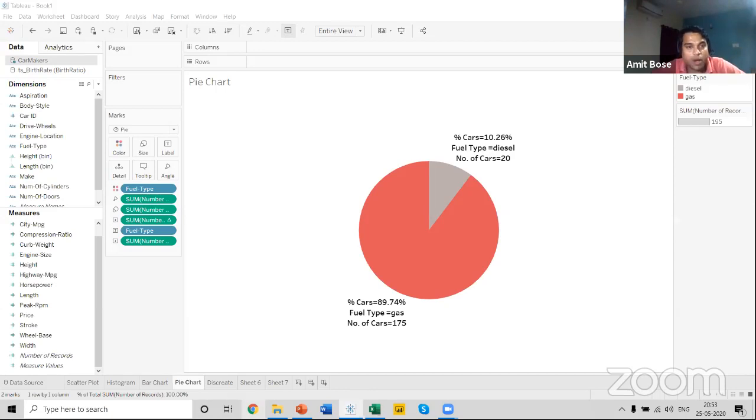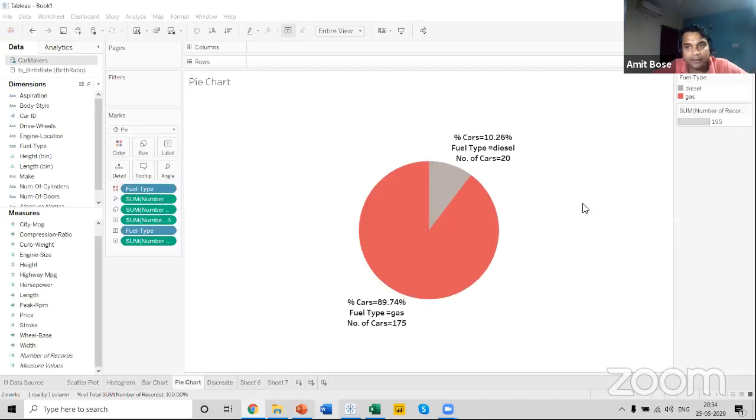So let me show you how we can use the concept of dual axis in order to create a donut chart. So this is how a donut chart looks. In Power BI, we have a default donut chart that is available in the visualization pane. But in Tableau, unfortunately, we don't have a donut chart over here.